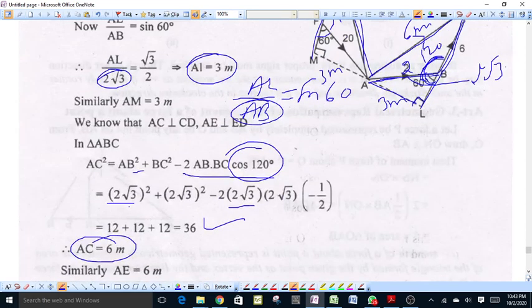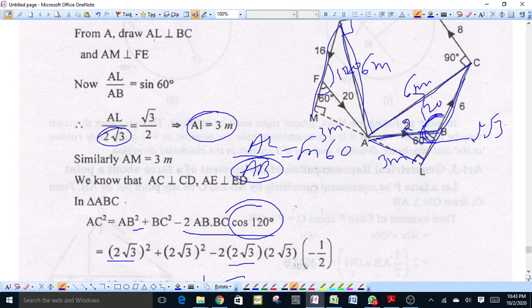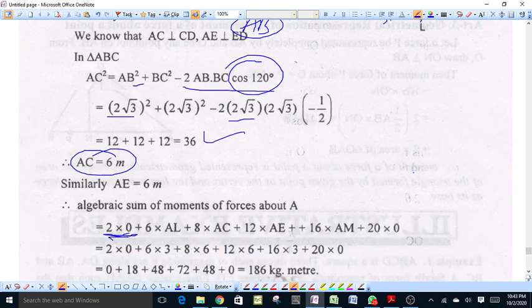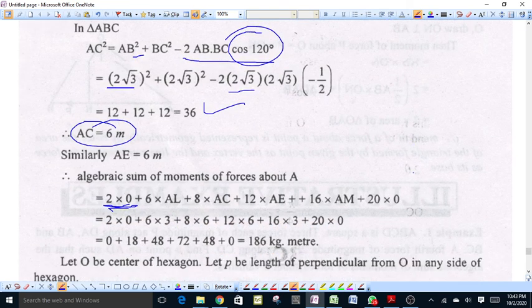Next, moment of force along BC about A will be equal to 6, that is magnitude of force, into perpendicular distance AL, and AL we have already calculated is equal to 3.